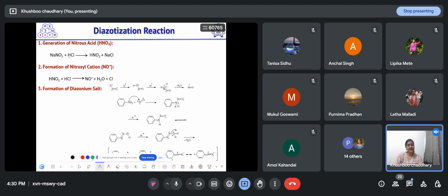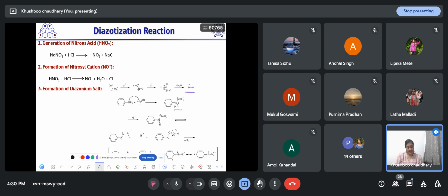Then this HNO2 reacts further with HCl and forms the nitrosyl cation, or nitrosonium ion, with water and Cl negative as the byproducts in this step. Then thirdly, the formation of the diazonium salt. So nitrosonium ion is forming, and the amine will attack on this nitrosonium ion and form this species.